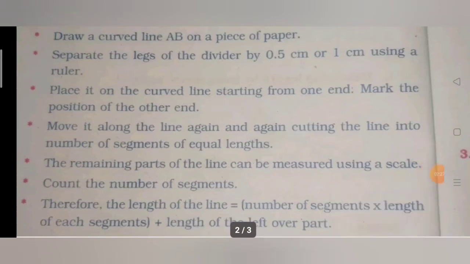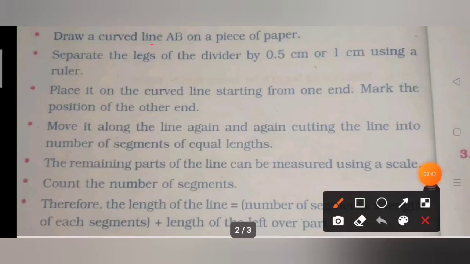Count the number of segments. Therefore, the length of the line equals the number of segments times the length of each segment, plus the length of the leftover part. So this is very simple, no, children? So you have to draw a curved line and separate the legs of the divider. The divider is present in your geometry box, isn't it? So you can take any measurement as you like.